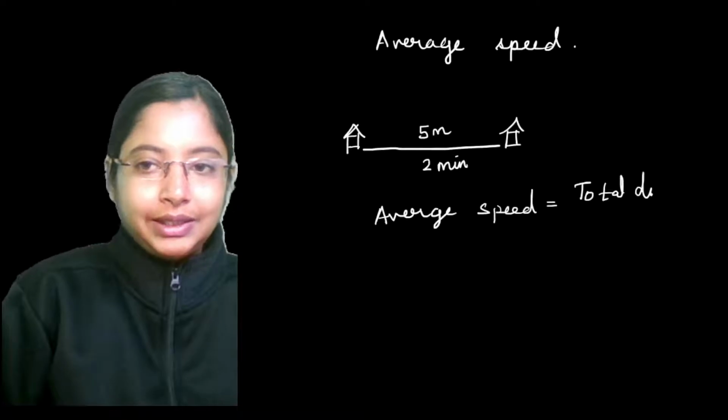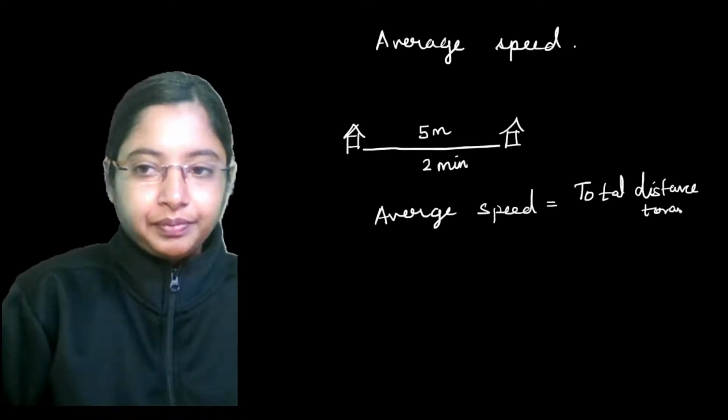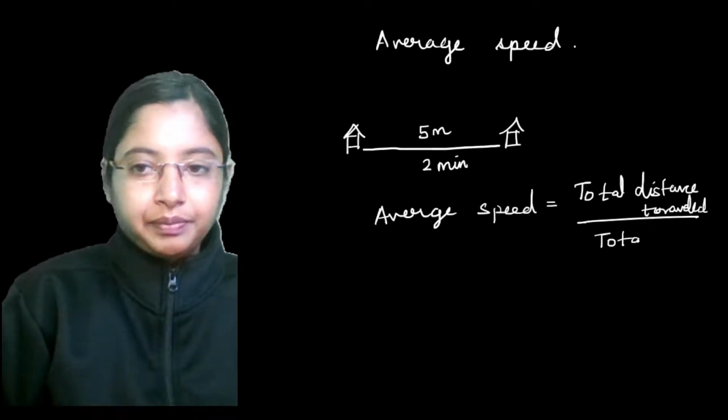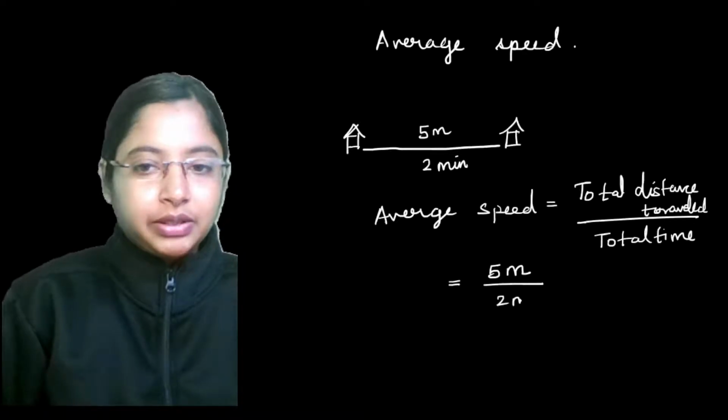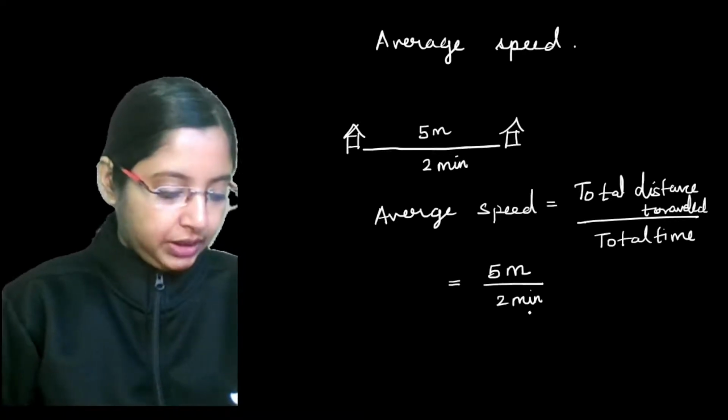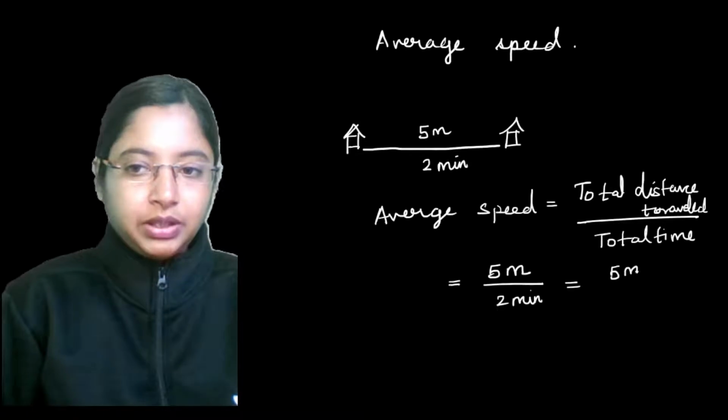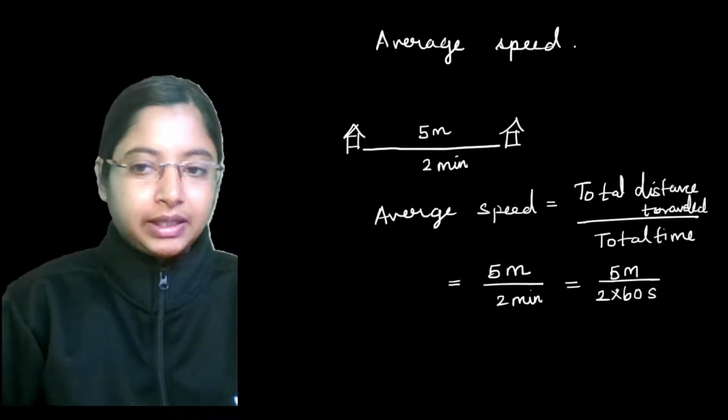Total distance traveled by total time. Here, what is the total distance traveled? 5 meters. What is the total time? 2 minutes. Converting minutes into seconds, this will become 5 by 2 into 60, since 1 minute has 60 seconds.